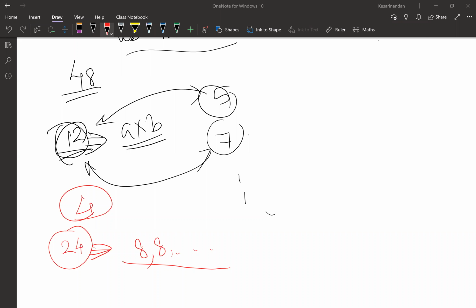Others? 8 it is. Fine then, let's move on. So 8. So guys, what is the strategy that you used? After writing down all the numbers, you cancelled out its factors. Is that the thing?